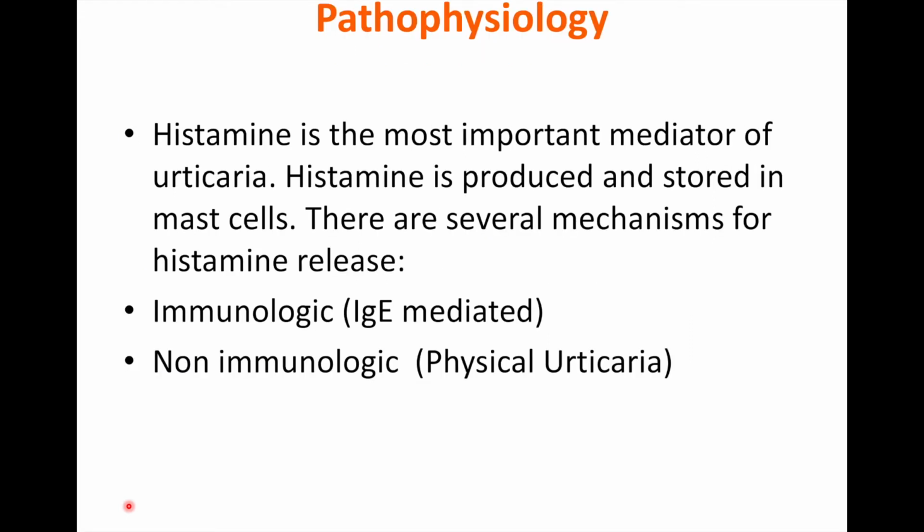What is the pathophysiology of urticaria? Histamine is the most important mediator of urticaria. It is produced and stored in the mast cell. There are several mechanisms which will lead to histamine release after the process of mast cell degranulation. The first mechanism is immunologic, which is IgE mediated, and the second mechanism is non-immunologic, like in case of physical urticaria.